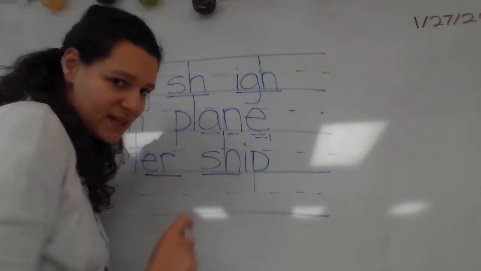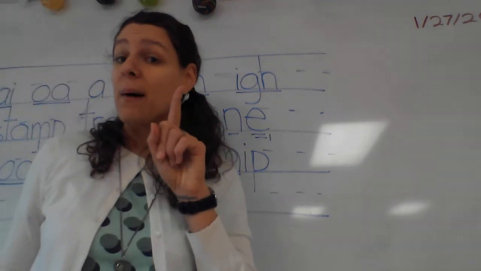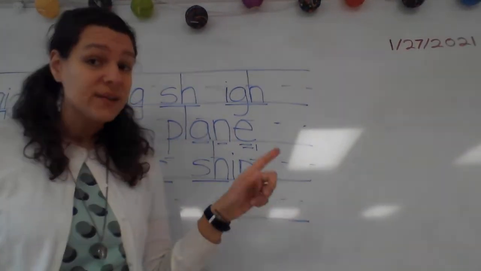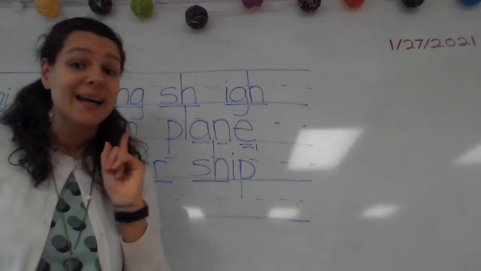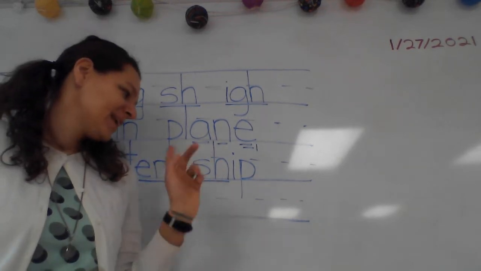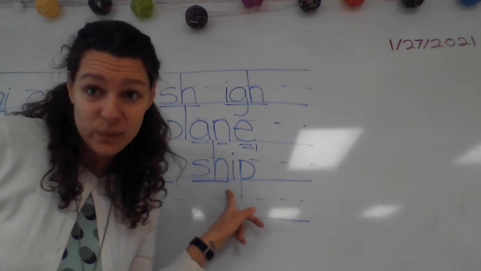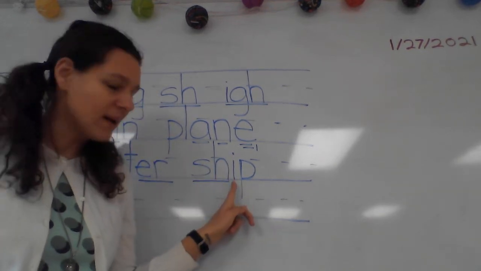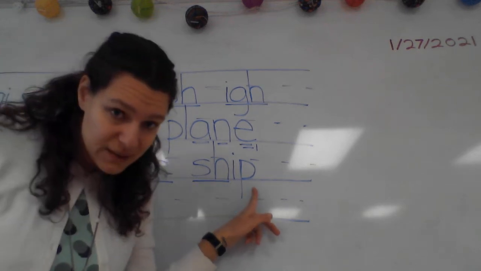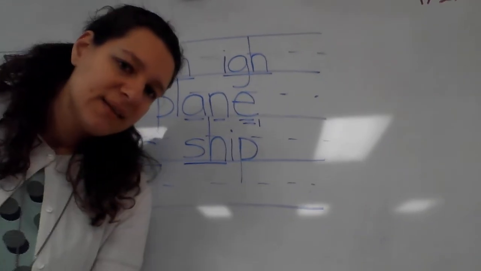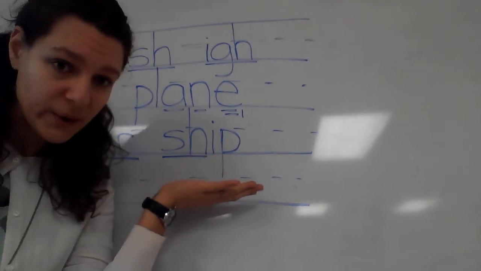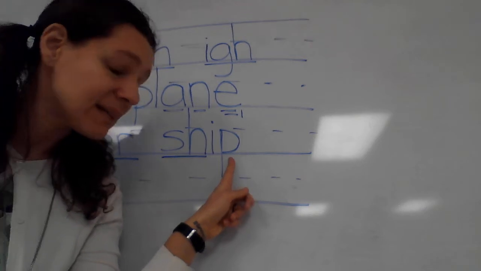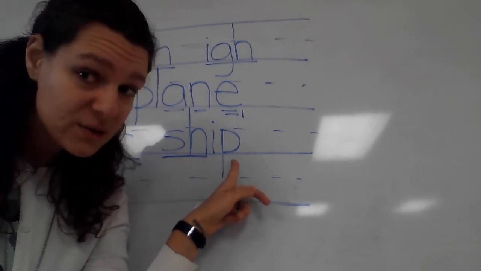All right, we reviewed this word today because we're going to add a vowel suffix to it. Remember, we've got some rules for when we add a vowel suffix to the end of certain kinds of words. Ship is a 1-1-1 word, right? Because it's one syllable, ship, and it ends with one vowel followed by one consonant. So class, if we have a 1-1-1 word and we want to add a vowel suffix to it, we do something to this last consonant. What do we do?